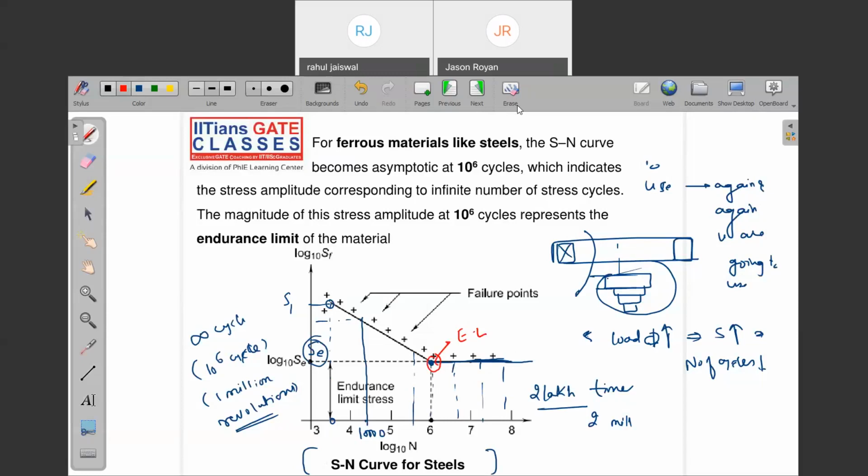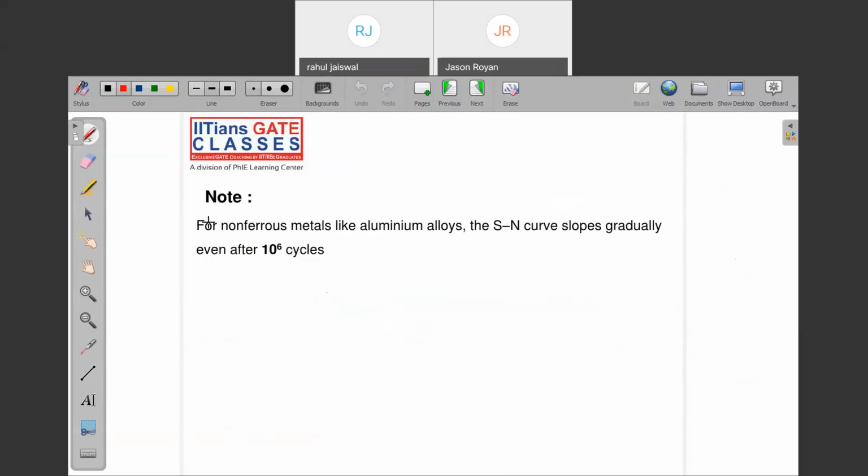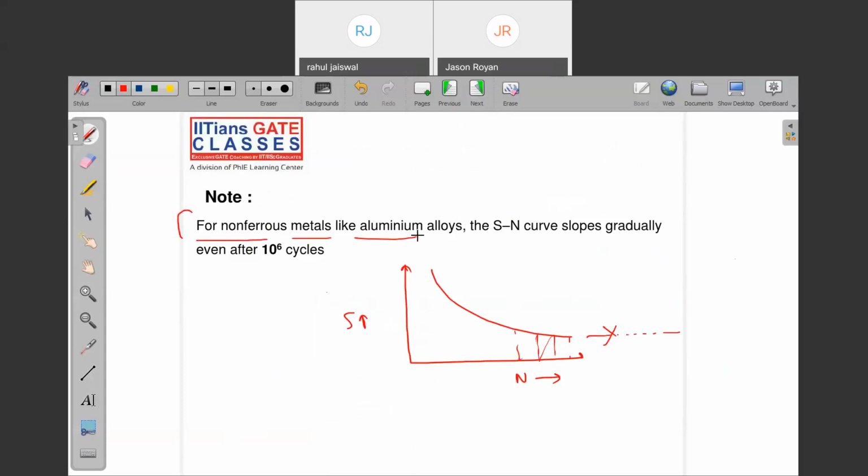So for non-ferrous material, this is the stress versus number of cycles graph. It is like a curve. That means there is no asymptote, there is no constant value. It will keep on decreasing, because if you keep on using it for further cycles, it will further decrease. That's why so many components are made up of steel, because we can use it more and more, right? That's why for non-ferrous metals like aluminum alloy, the slope decreases gradually even after 10 to the power 6 cycles.